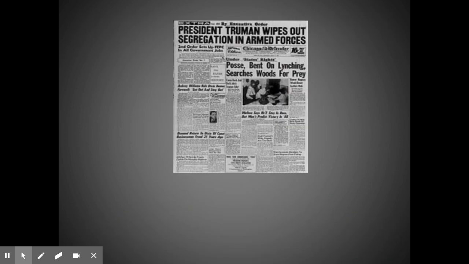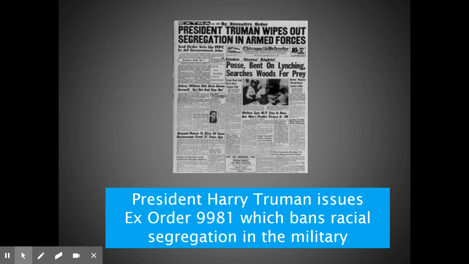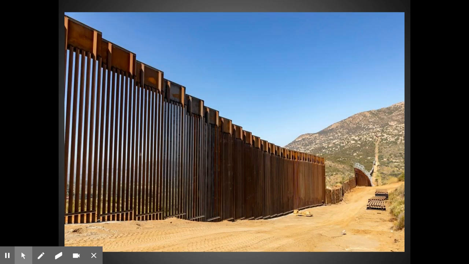There are some pretty famous examples of executive orders. Harry Truman issued Executive Order 9981, which banned racial discrimination and segregation in the military. This is a good thing. Congress was unwilling to take this step, so the president took this into his own hands and sort of made this declaration, this executive order that ended segregation in the armed forces.